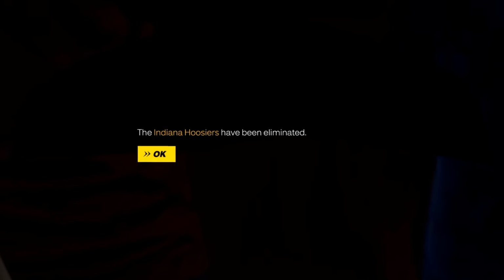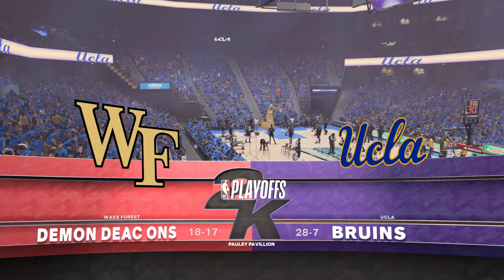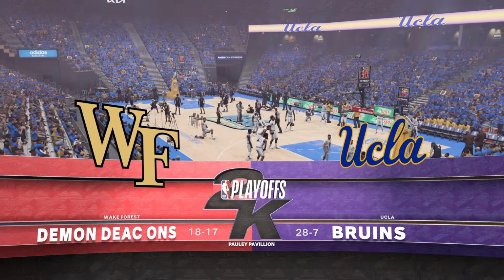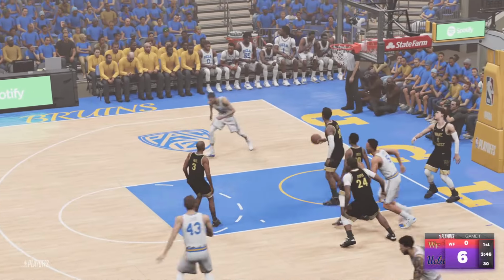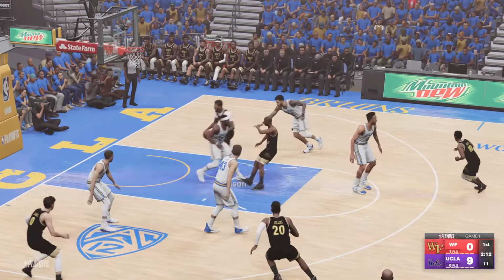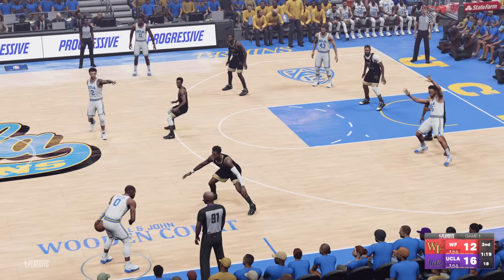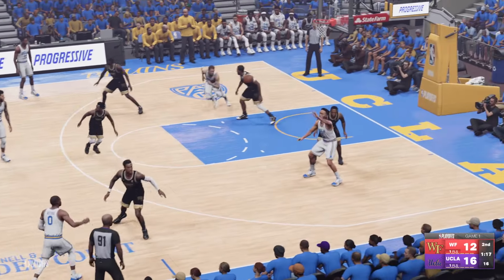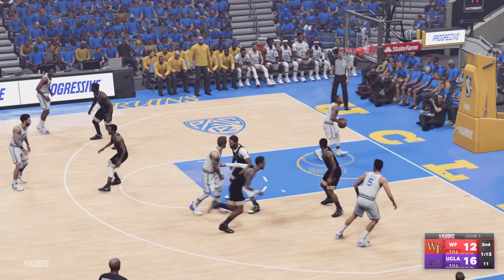Indiana, though, eliminated. Next matchup is number 3 UCLA versus number 14 Wake Forest. Wake Forest notably has Chris Paul. UCLA, a team loaded with NBA talent. This time, pick and roll Paul to James Johnson puts it in. Wake Forest down 4. It's Westbrook, finds Anderson on the block, and Westbrook goes around the Kevin Love screen and is wide open for 2.